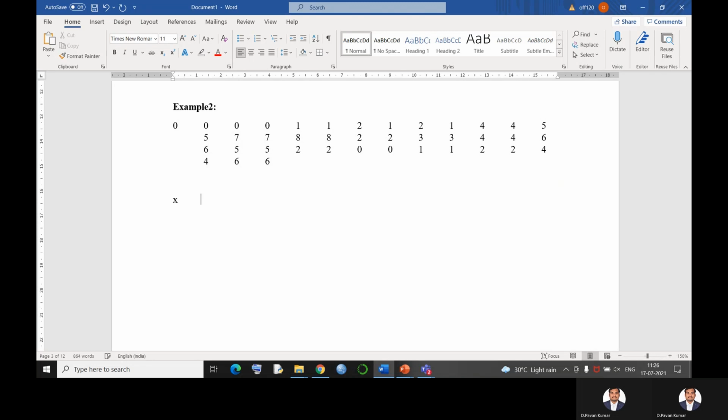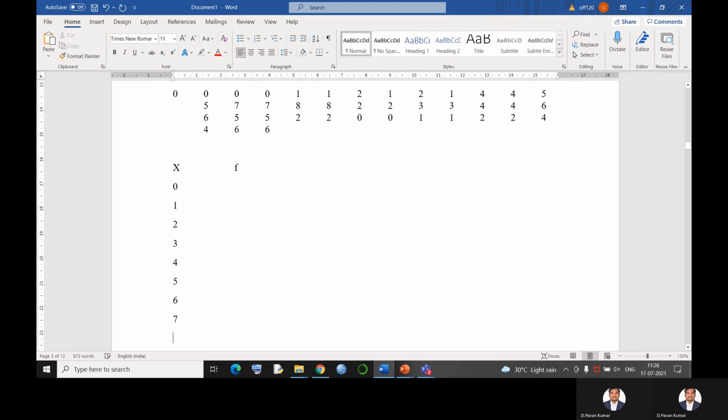I'll use a concept called x values and frequency value. Now x means what? It is the observations that we find in this group of values. I can find 0, I can see 1, 2, 3, 4. Next I have 5, 6, 7, 8. We have these many observations, right?